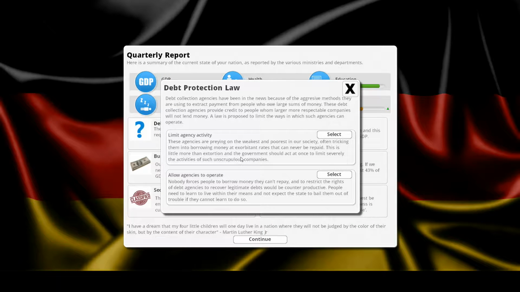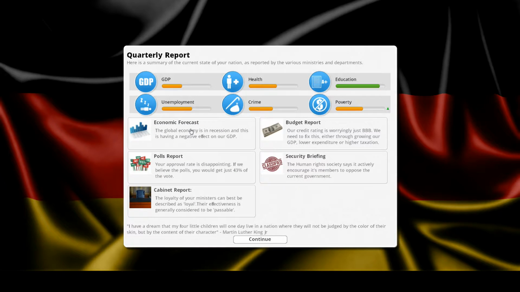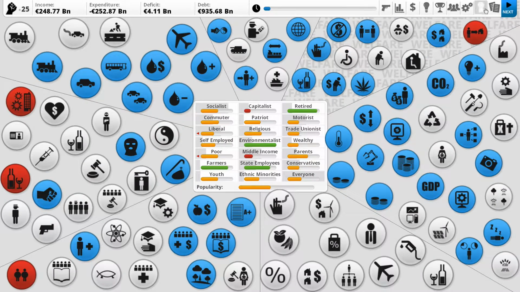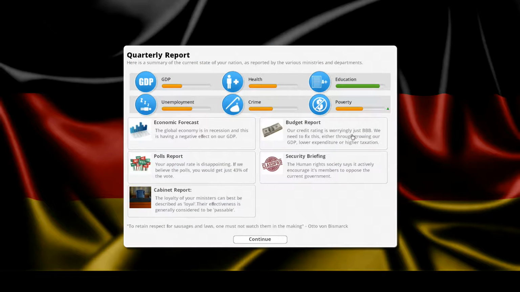Okay, debt protection law. Allow them to operate. That's going to make some people unhappy. We'll have a look at that afterwards. Economic forecast. It's going down, interest rates going up. Oh my goodness. With just BBB. So remember before we started, I think we started at AA and it went down to an A. We're now already at a BBB.